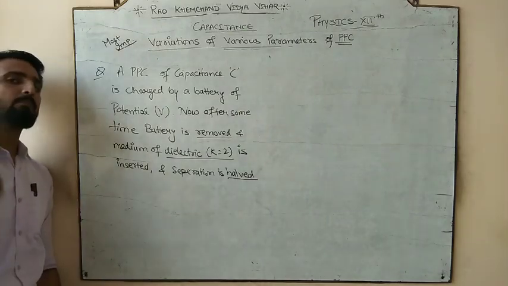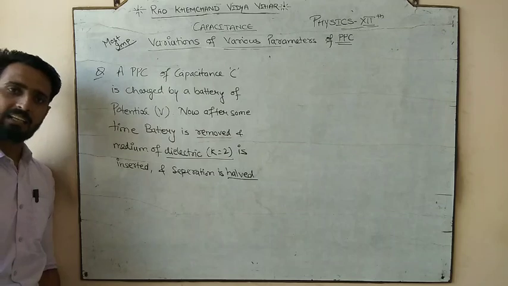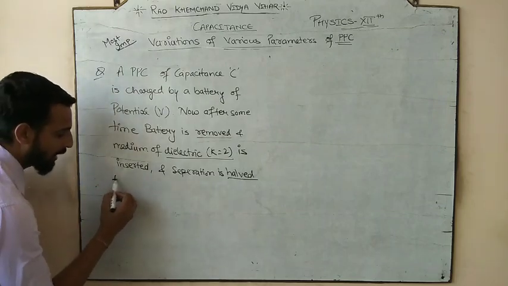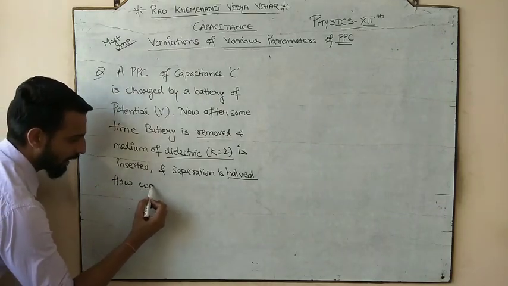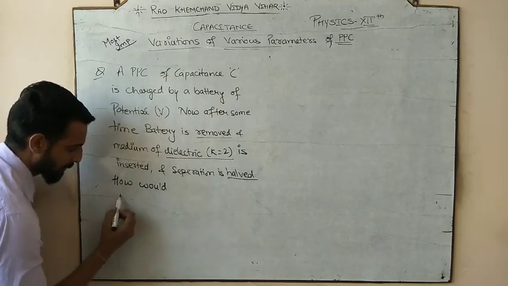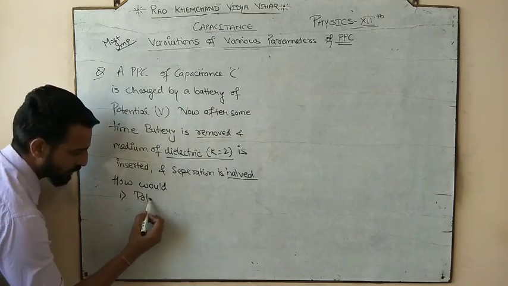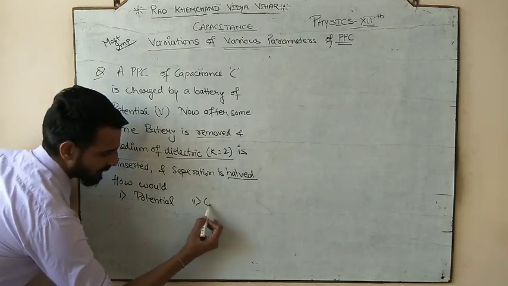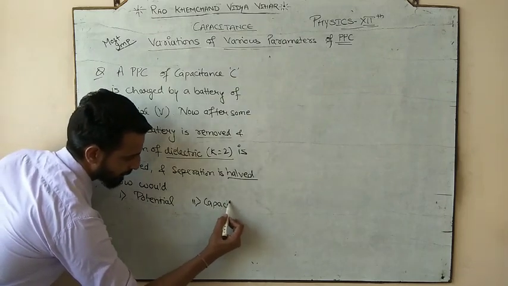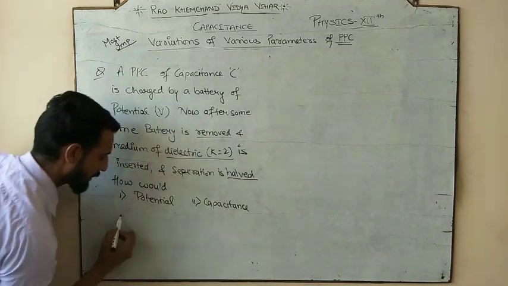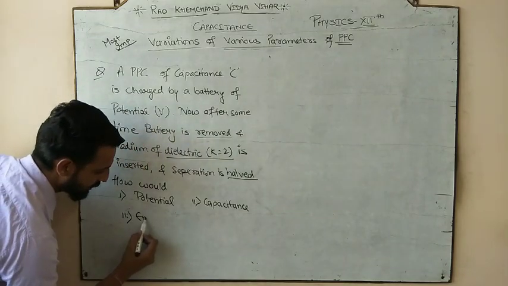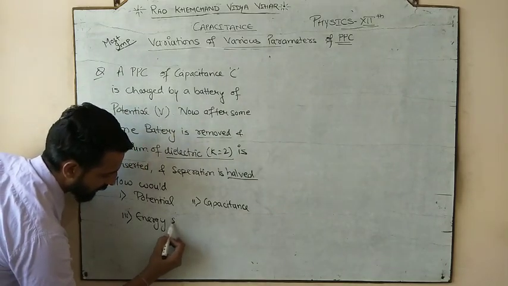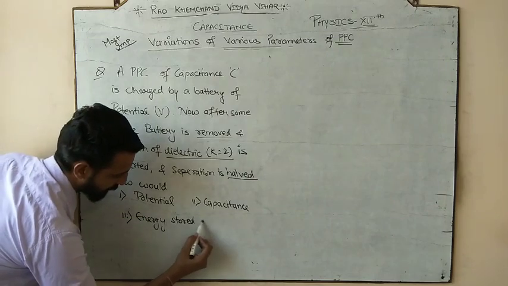I am going to add more typicalness in this numerical. Okay. So now how would number one, potential, number two, capacitance, number three, energy stored, get affected.